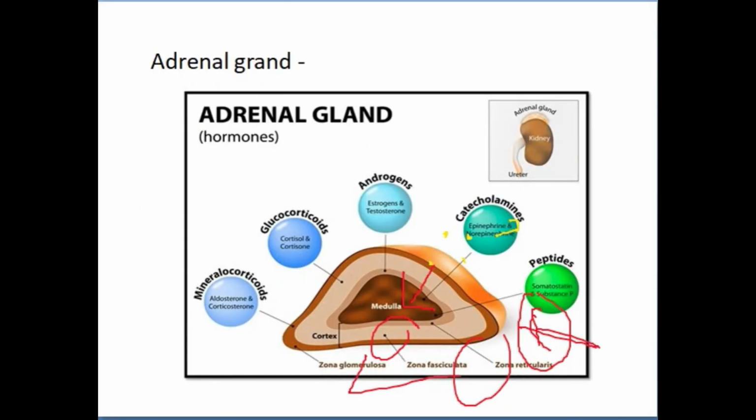Now next we have the adrenal gland. This is the adrenal gland, present here on the kidney. This is the medulla region and this is the cortex region. The cortex region has three parts: zona glomerulosa, zona fasciculata, and zona reticularis. These are the hormones released by the adrenal glands: mineralocorticoids, glucocorticoids, androgens, catecholamines, and peptides.